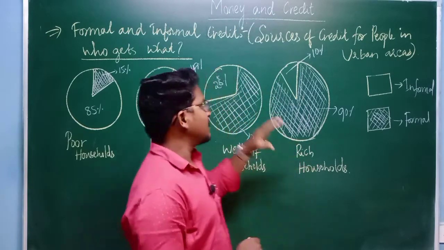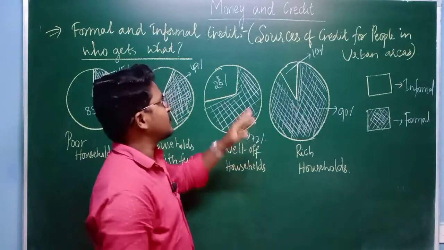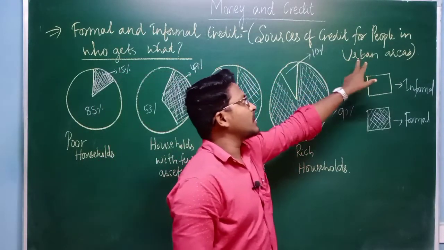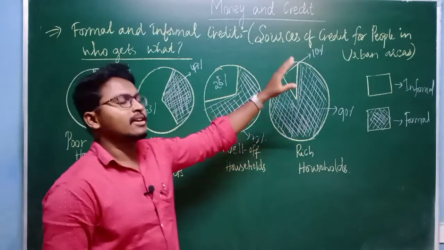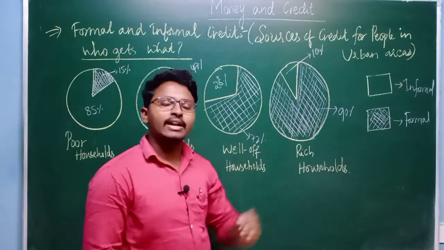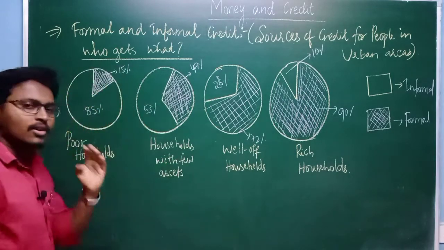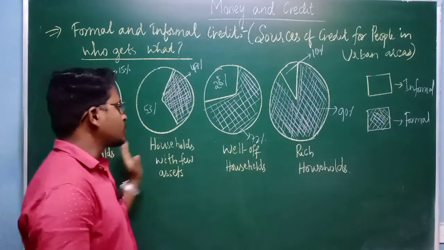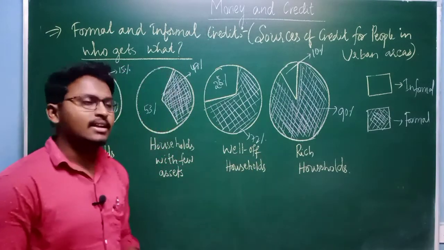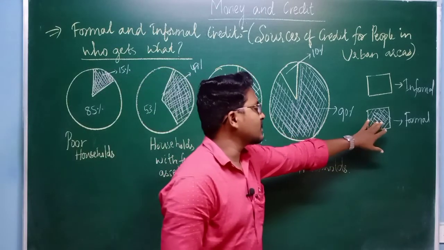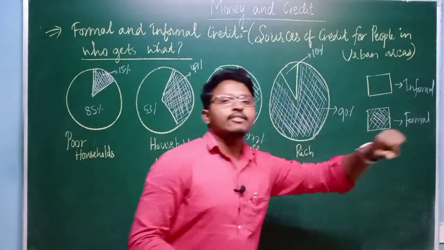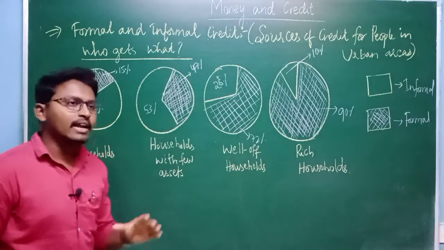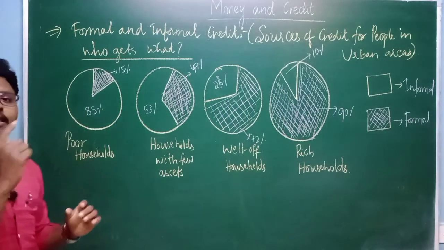So here, if you can see the pie charts, the pie charts represent the source of credit for people in urban areas. That means we have taken the example of people who are living in urban areas, and we have categorized the people into 4 different groups from poor to the rich. Here the shaded region represents the formal source of credit, and this one represents the informal source of credit. So first let us start with the poor households in the urban areas.